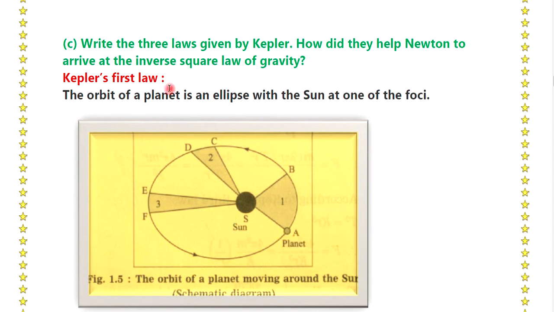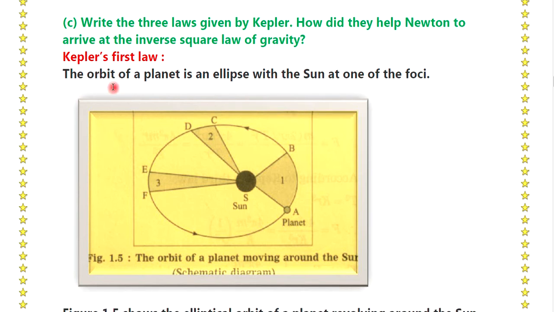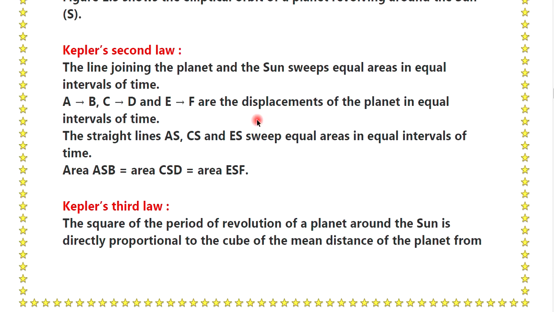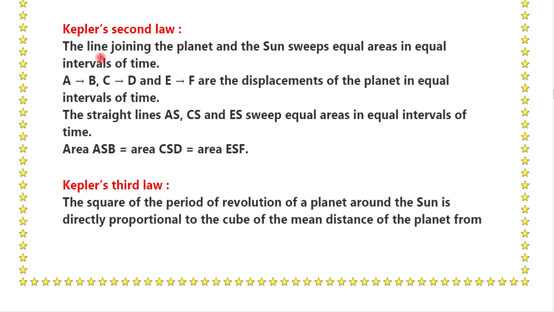Question number 3. Write the 3 laws given by Kepler. How did they help Newton to arrive at the inverse square law of gravity? Kepler's first law. The orbit of a planet is an ellipse with the sun at one of the foci. See the diagram of Kepler's first law. After that, Kepler's second law. The line joining the planet and the sun sweeps equal areas in equal intervals of time.